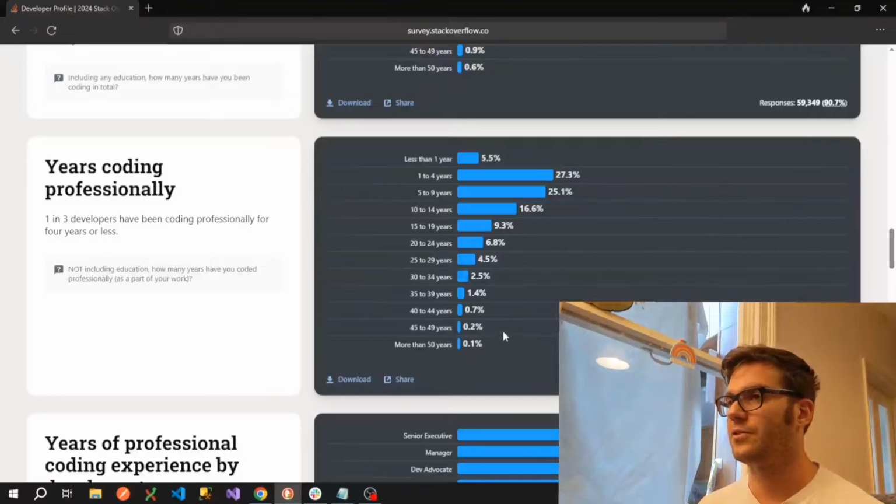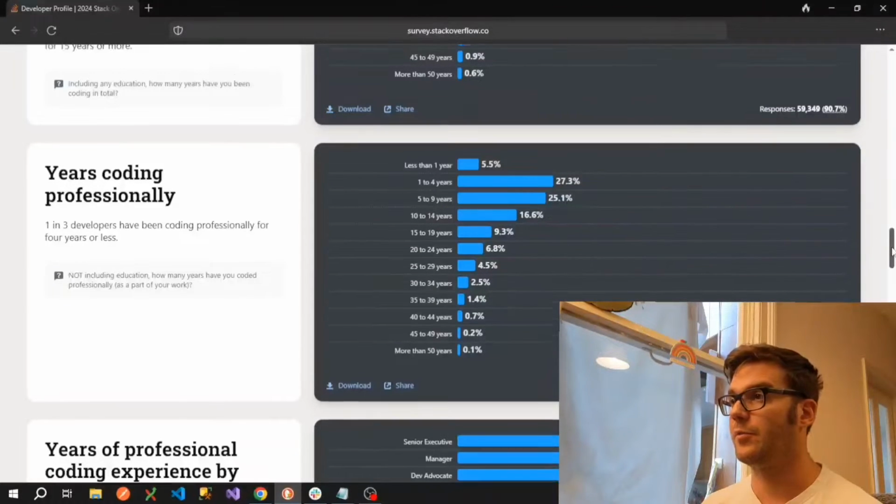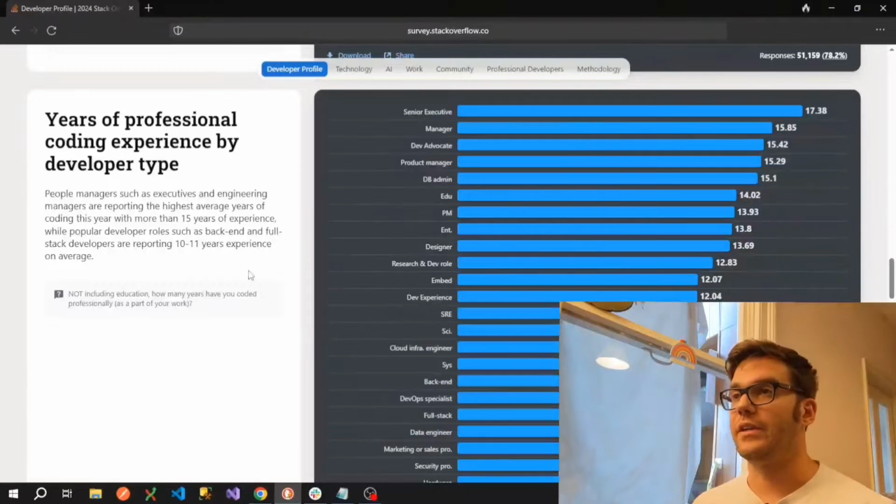So if you'd started your professional career 50 years ago, in 1974, you could be working with C, which was released in 1972, Lisp, COBOL, Pascal, Basic. There's a few options there, and some of those are obviously still around. But it is amazing to me that there's people that have been doing it that long. The majority, of course, much less time, but still quite experienced there. And the 1 to 4 year mark is still very high on this list, and that's going to be the junior developers.